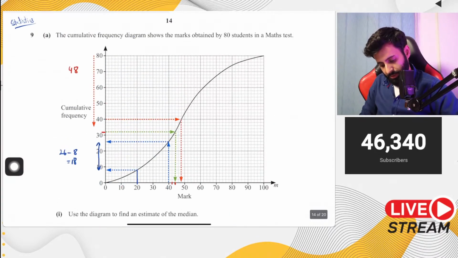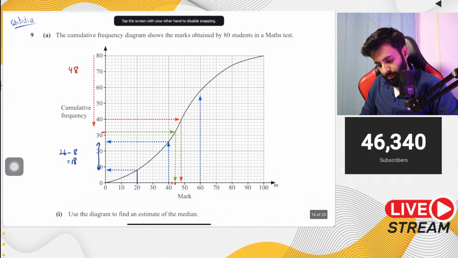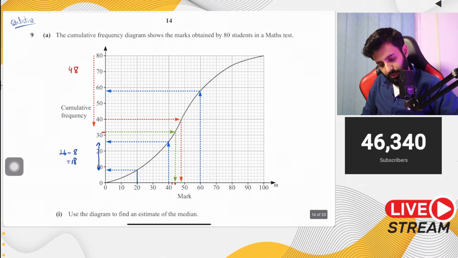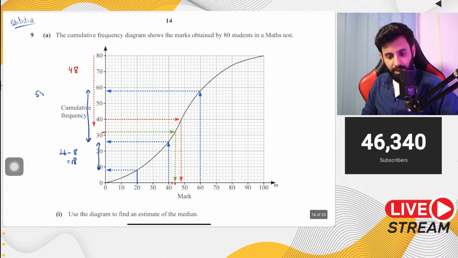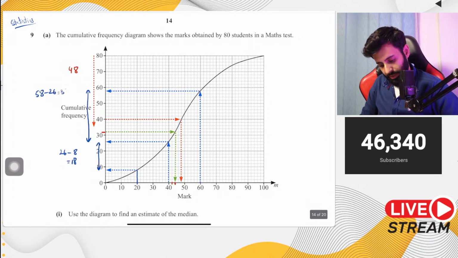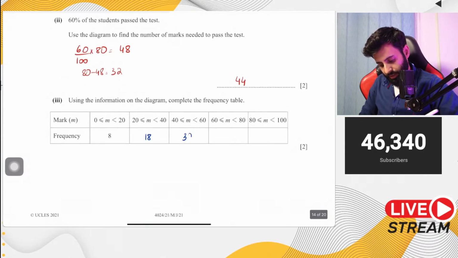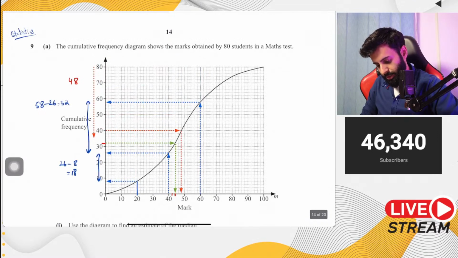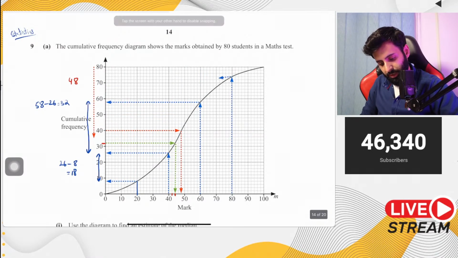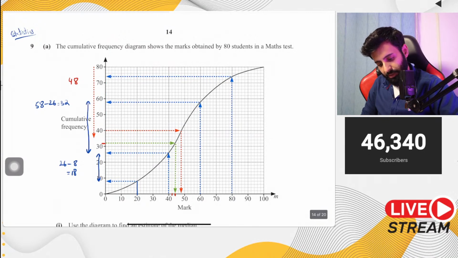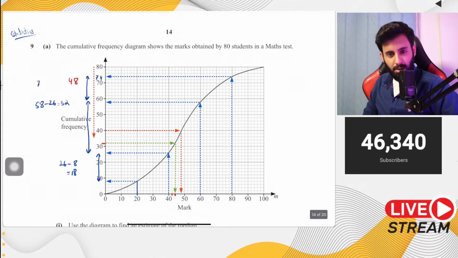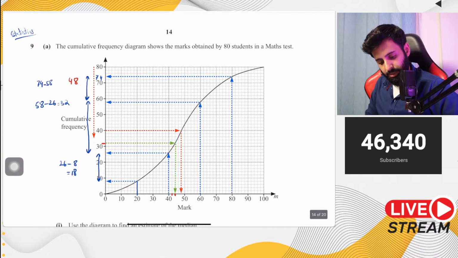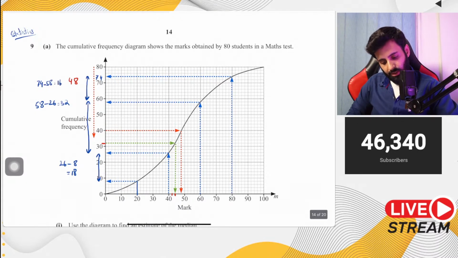Then let's look at the number of students who got in between 40 and 60 marks. So this is 58. और ये start कहाँ से हो रहा है? ये start हो रहा है 26 से. So 58 minus 26, so that's equal to what? That's equal to 32. So we have 32 over here. Then 60 to 80, so we already have the corresponding value of 60. Let's find out the corresponding value of 80, which is 74. So what difference is this? This is going to be 74 minus 58, which is equal to 16. Is that correct? Yeah, 16.